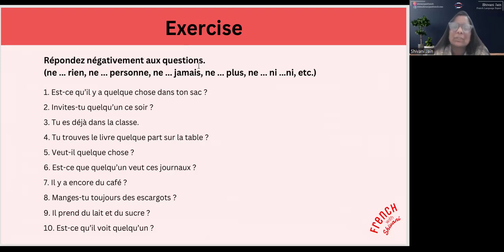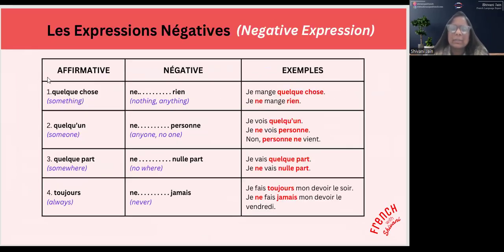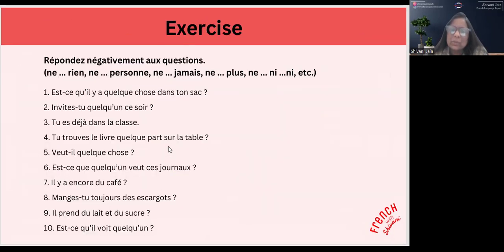Répondez négativement aux questions. Ne rien, ne personne, ne jamais, ne plus, ne ni, etc. So all the negative expressions which we have learned till now: quelque chose, quelqu'un, personne, rien, these seven negative expressions. So just try doing these exercises. You can put the answers in the comments below, okay? It'll be very helpful for everybody who's watching this video.